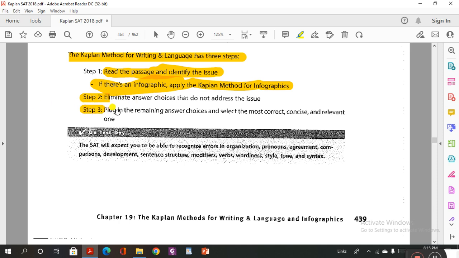So what should I do? Third, you have to plug in the remaining answer choices and select the most correct, concise, and relevant. Correct, concise, and relevant. Yes, you have to know this. So, Mr., what should I know when I'm going to answer a writing and language passage? Please, you have to recognize errors in organization.